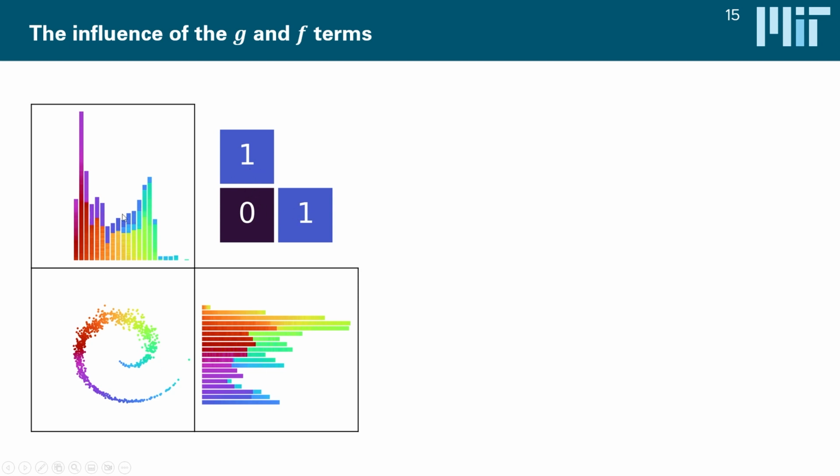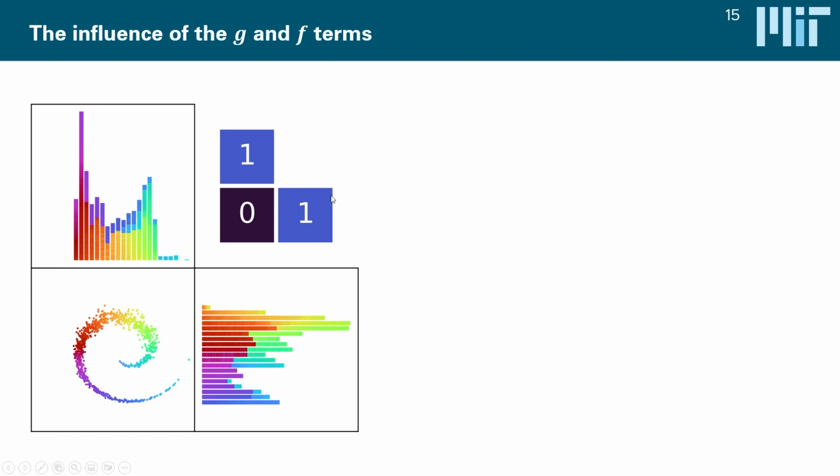So what you see over here, for instance, is the map output of an identity map applied to a spiral target distribution. And what you see here in the scatter plot matrix is that over here you see the horizontal marginal of this map output. Here you see the vertical marginal of the map output. And here you see the joint distribution between these two marginals, the spiral. And of course, if our map is just an identity map, then it doesn't really transform the distribution. It just gives us back our target distribution, which obviously is quite far removed from standard Gaussianity.